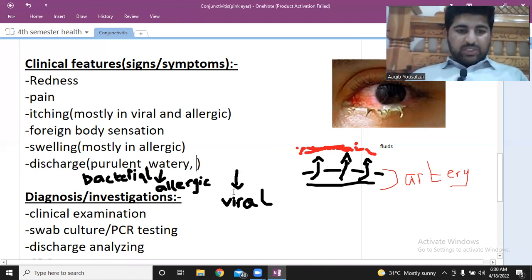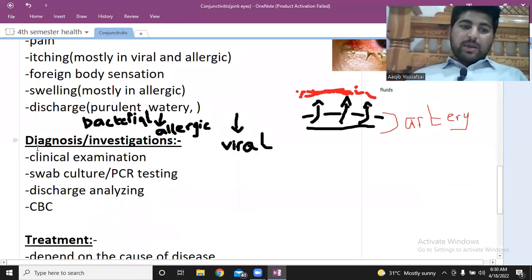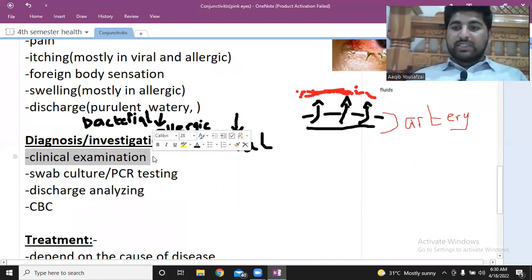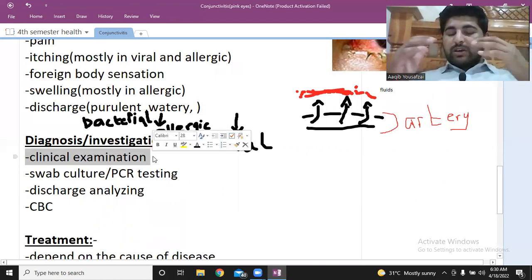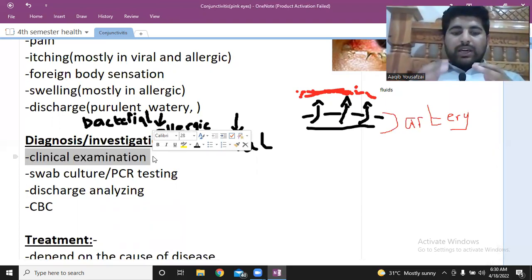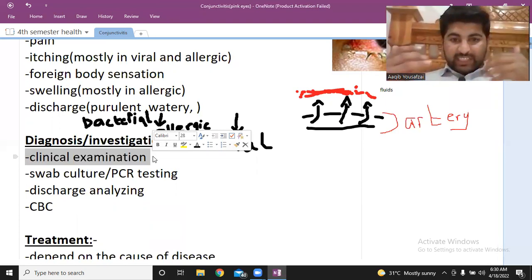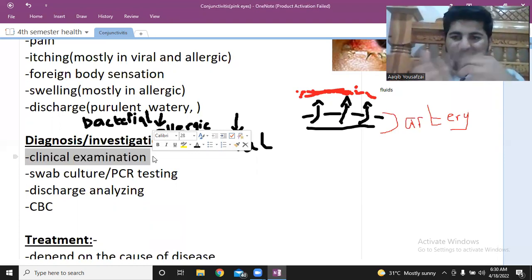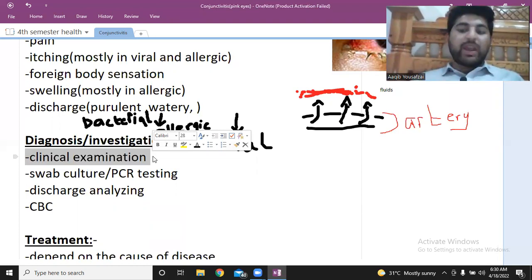Okay, so this is the discharge. And how do you make diagnosis? You make diagnosis by doing clinical examination. Clinical examination is the procedure when you make the patient sit in front of you and you check his eyes, and those eyes show you signs and symptoms. It shows you discharge, swelling, pain, itching, redness and everything. So this is the clinical examination. You get to know about the patient by doing clinical examination.